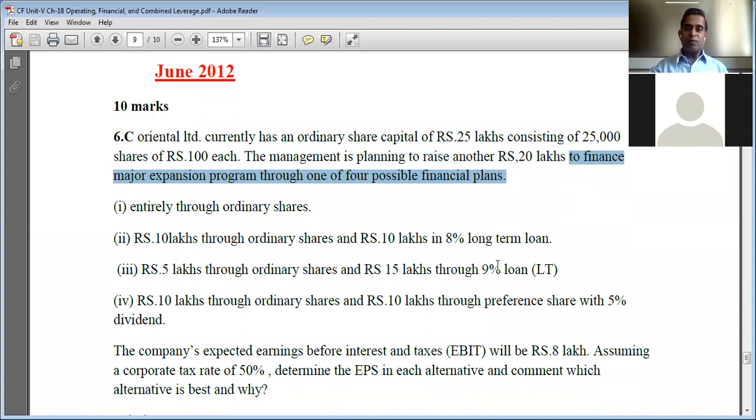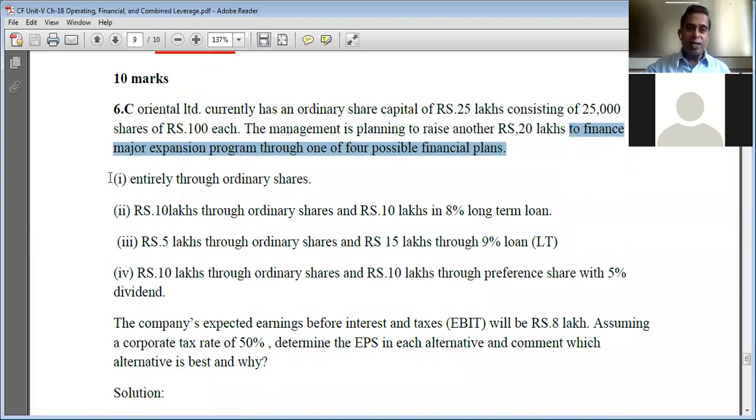So the company can raise the additional 20 lakh rupees from any one of these four financing plans. Financing plan one is raising the additional 20 lakh rupees entirely through equity shares. So this plan does not carry the fixed financial cost. Financial plan two: 10 lakh rupees through ordinary shares, that is equity shares, and 10 lakh rupees through 8% long-term loan. The proportion of debt and equity is 50-50 here. So there is a presence of fixed financial cost because the debt capital is present.